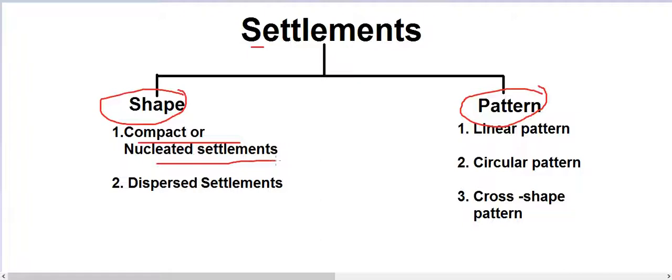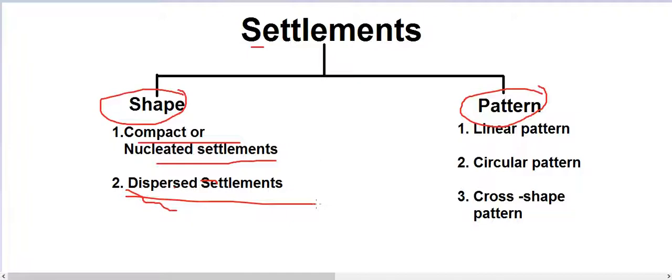So when there is a shape concern, based on shape, if we decide settlements, there are two types of settlements: compact nucleated settlements or dispersed settlements. When we are talking about the compact or the nucleated settlements, we basically mean settlements where a large number of houses are built very close to each other.